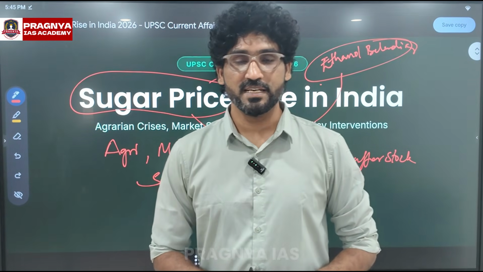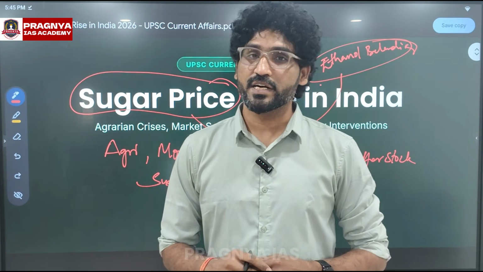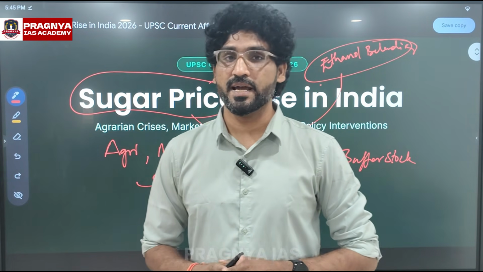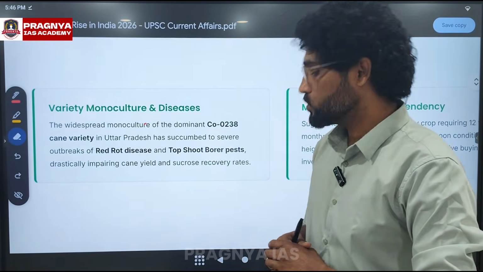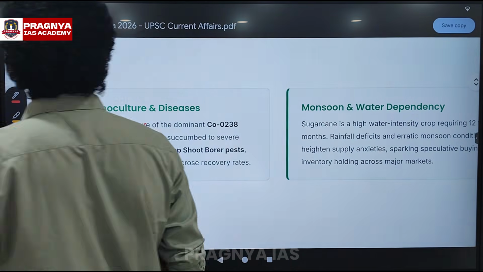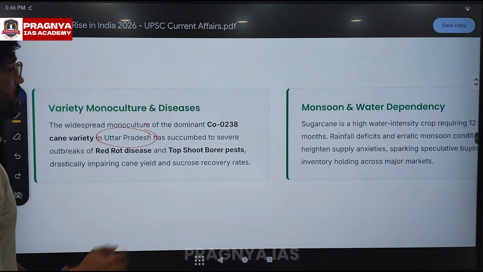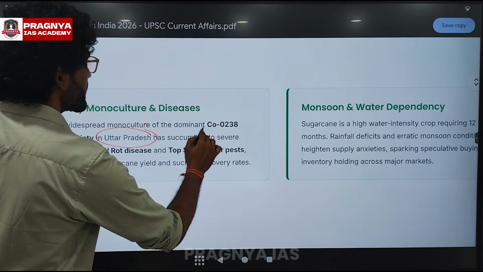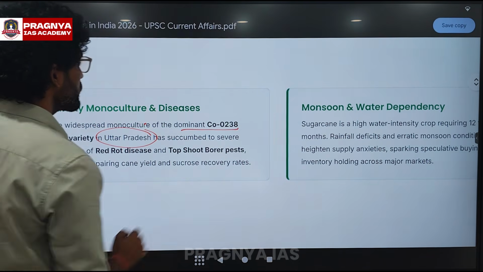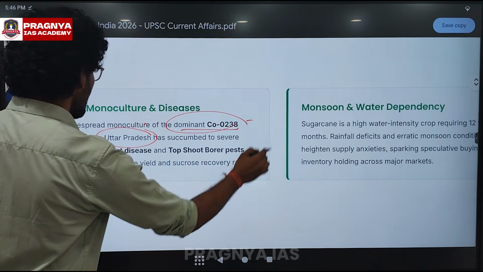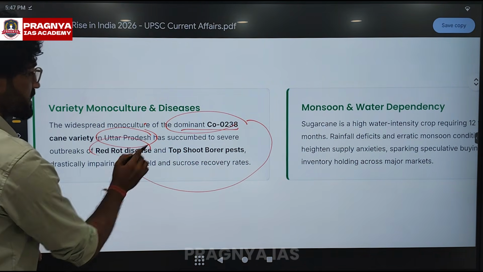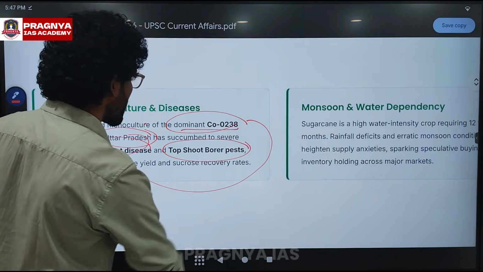One of the major reasons is disruption in the production regions, mainly in Uttar Pradesh and other major producing areas. One of the largest sugarcane producing areas is Uttar Pradesh. Uttar Pradesh is cultivating a variety called CO0238. This variety is prone to red rot disease and top shoot borer pest.